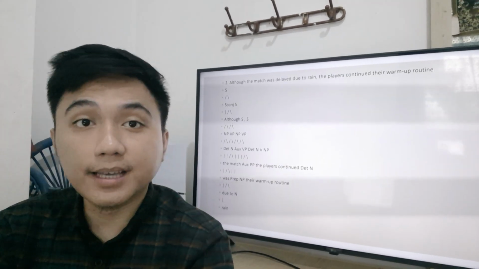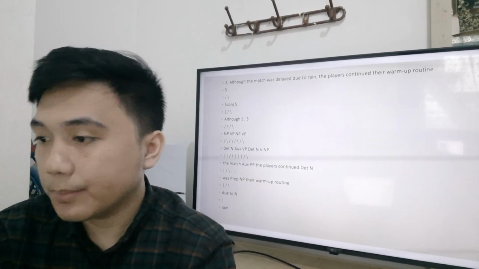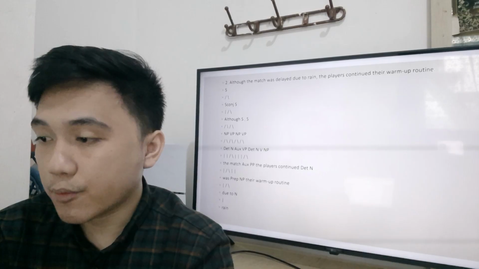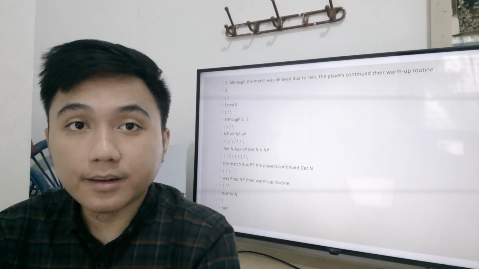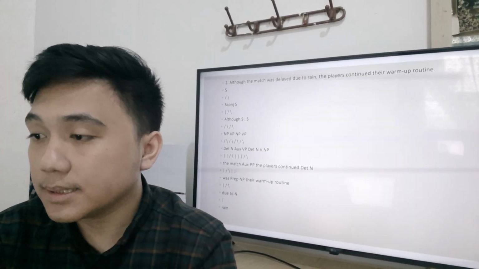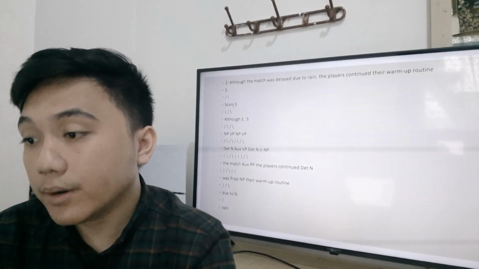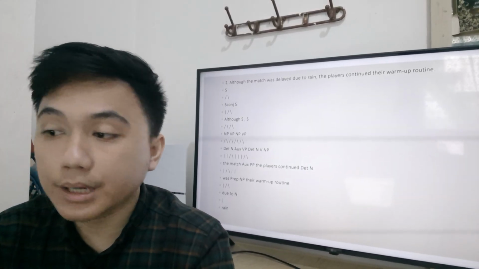And the next sentence is, although the match was delayed due to rain, the players continued their warm-up routine. The explanation for this sentence is, the sentence is a complex sentence consisting of an adverbial clause and a main clause, joined by the subordinating conjunction although.